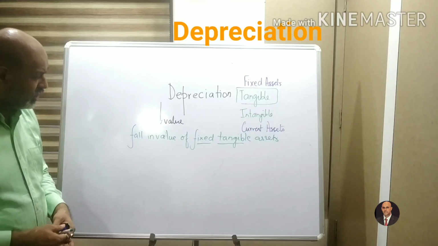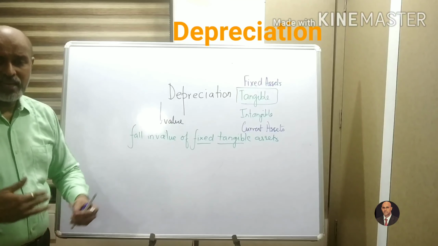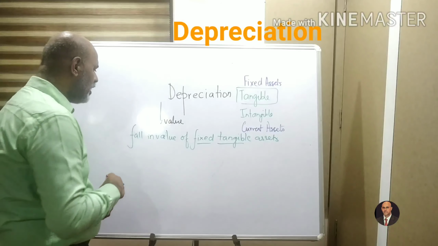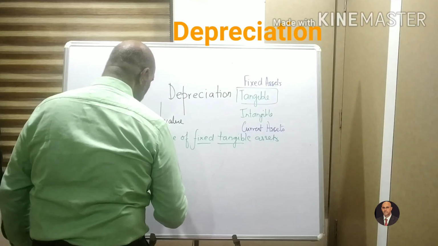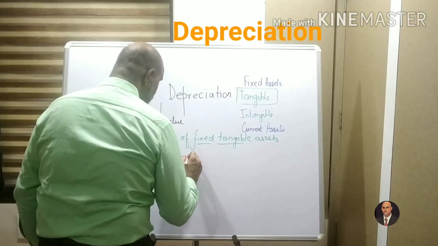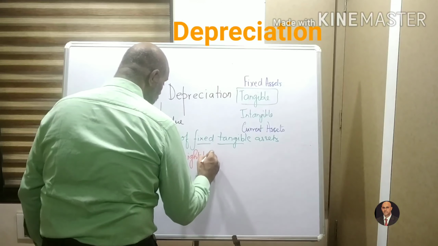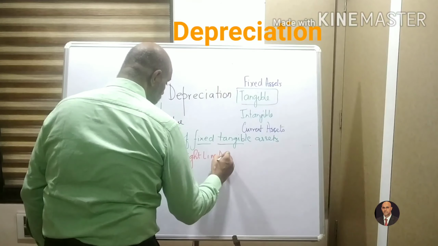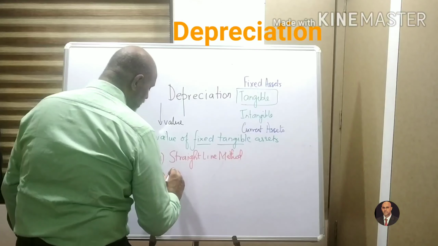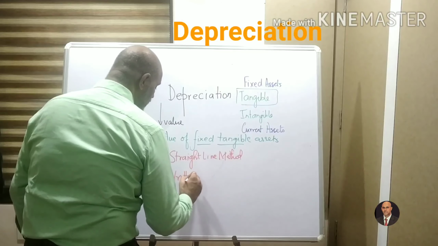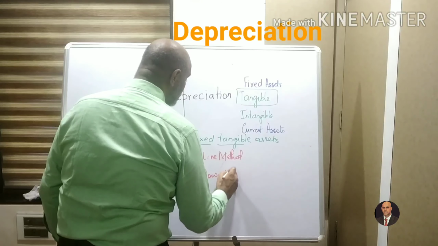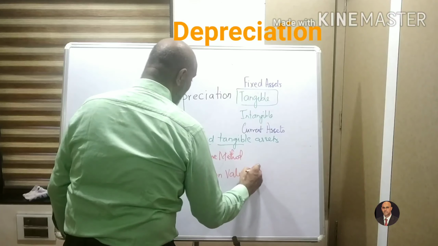You shall do this chapter later on also, and there are various methods of depreciation which you are going to learn. Right now I'll just write down the methods. It's not important for you to remember them right now. One is known as the straight line method, and the other is known as the written down value method. The written down value method is also known as the reducing balance method.